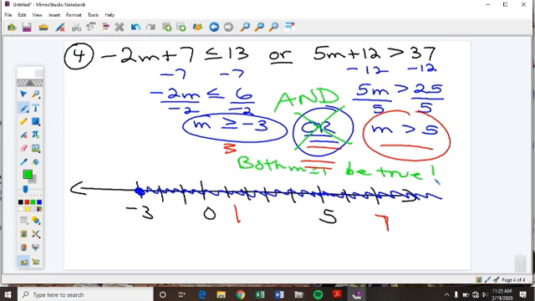Which means I only could shade to the right of the 5. Because anything to the right of 5 is both greater than 5 and greater than or equal to negative 3. So you have to pay attention to this word in the middle. If it would have been AND, my graph would look like the greenish yellow shading. And we will stop there for today.